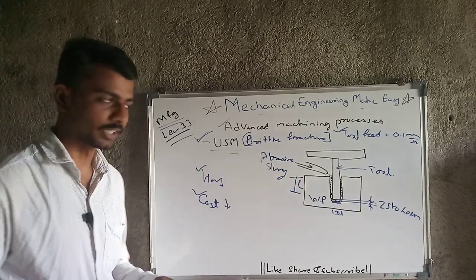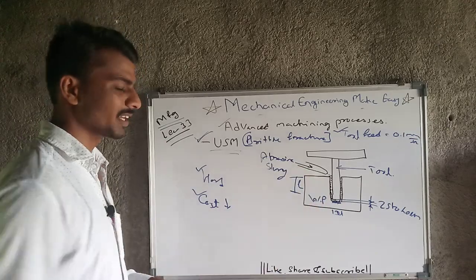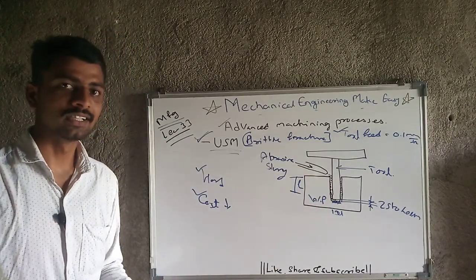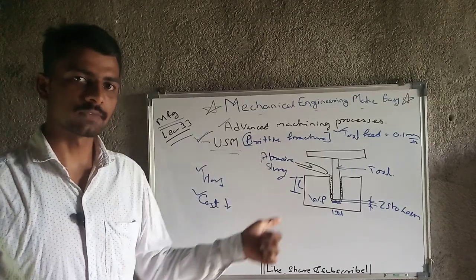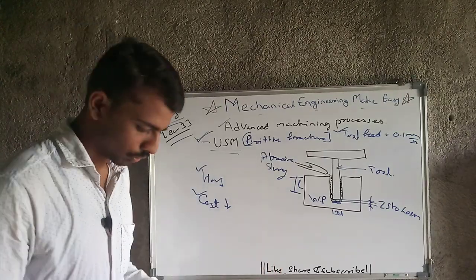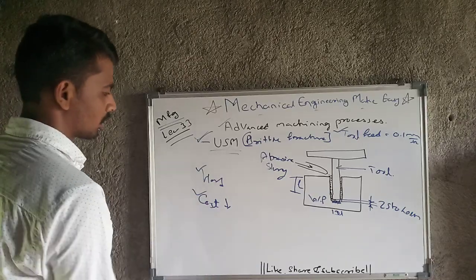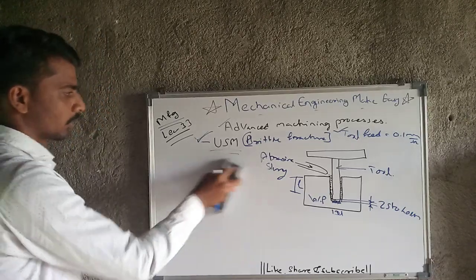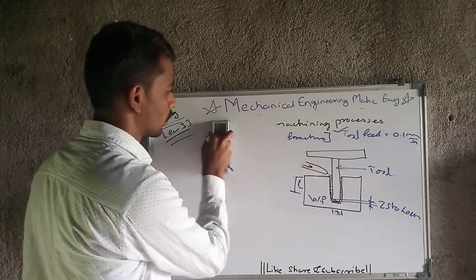Then good surface finish. Surface finish will also be good, because as we are using abrasive slurry for the cutting action, ultimately MRR is not that high, but we will get a surface finish which is good. This is what I have taken for ultrasonic machining for today's lecture, and now we will move towards the bonus points for today's lecture.